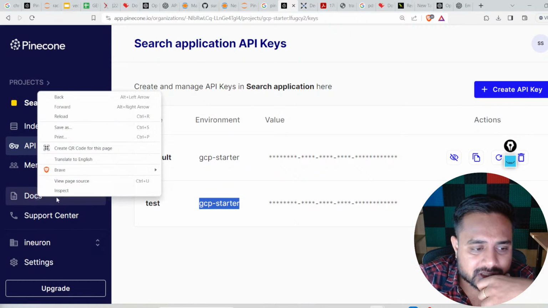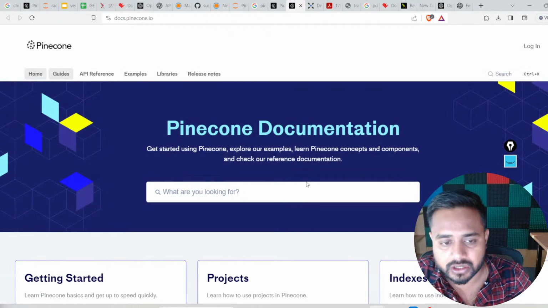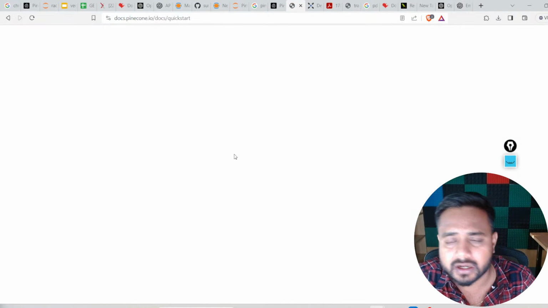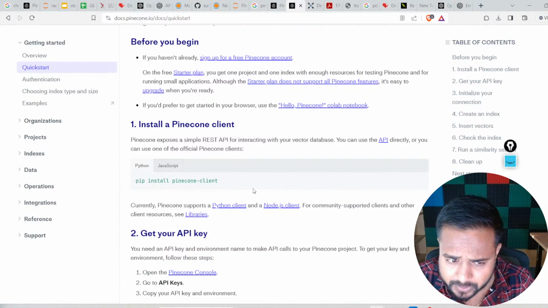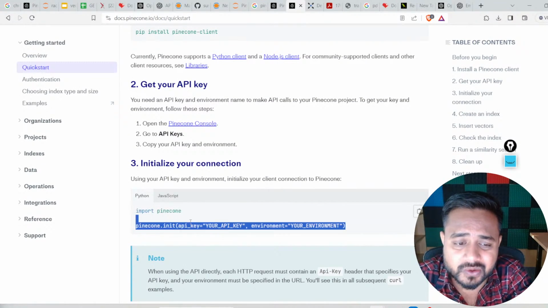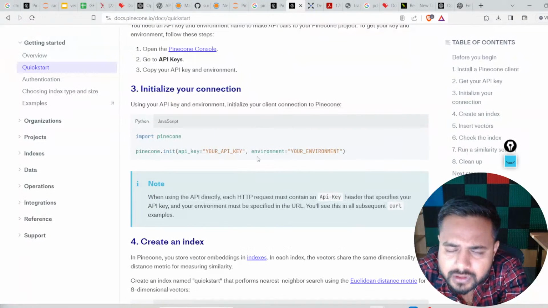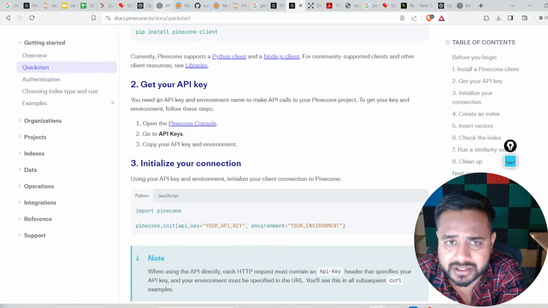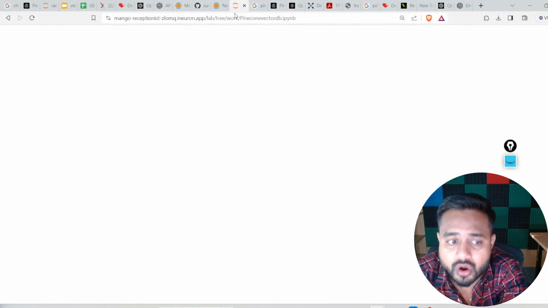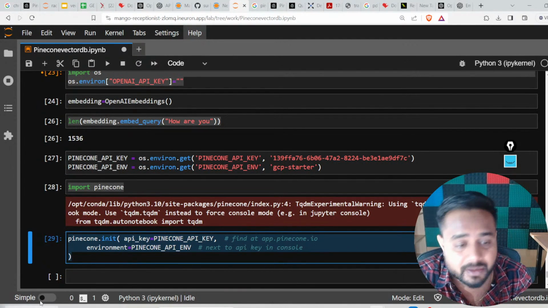Let me show you. Just click on the documentation, and here is the Pinecone documentation. Now click on the quick start. Once you click on it, you will find all the things. Here you need to import Pinecone, and set your API key and your environment name. Everything is in the documentation itself, and I'm taking a reference from it. The next thing is you need to call this init method. So let me do it and run it. Yes, this is done. We are able to do it.